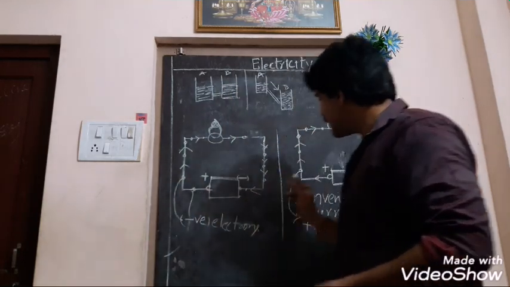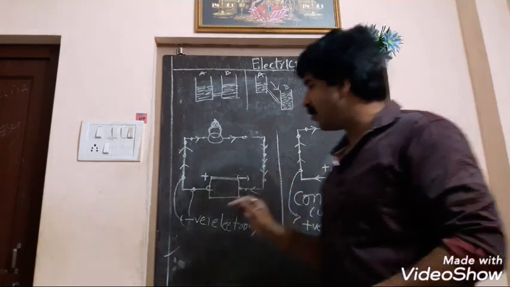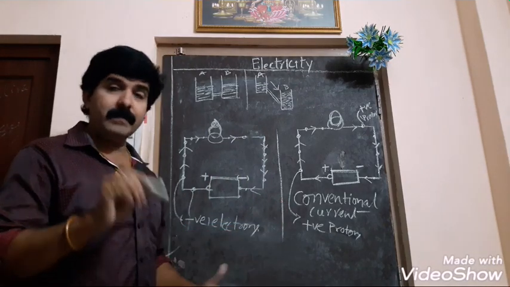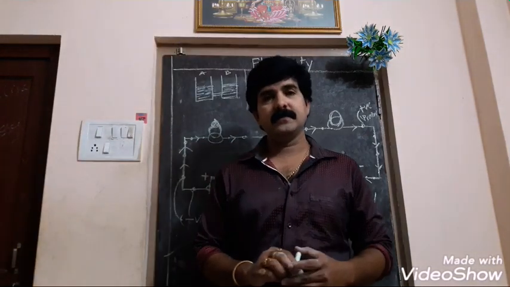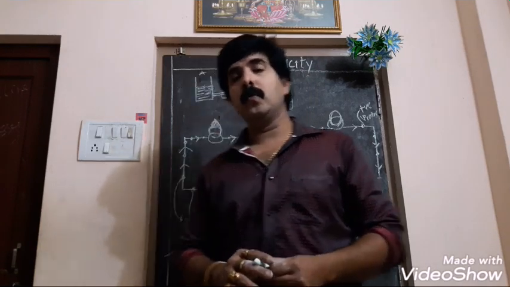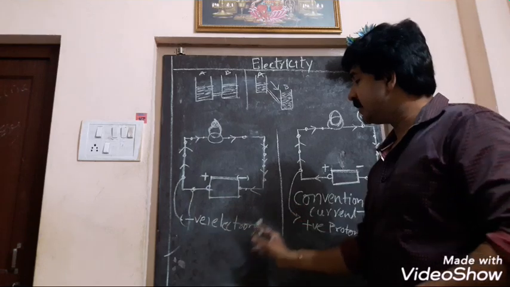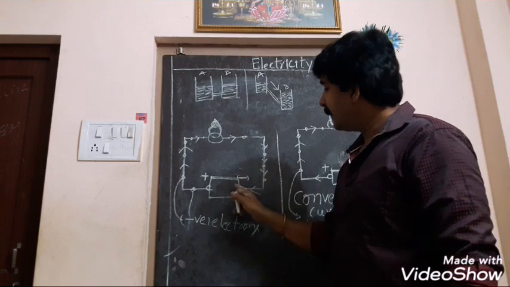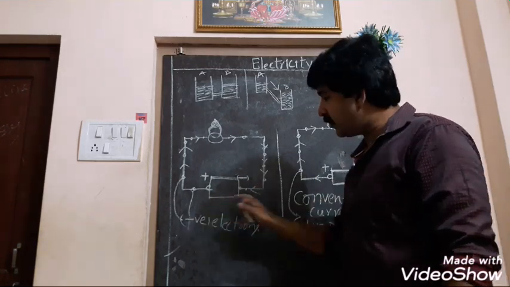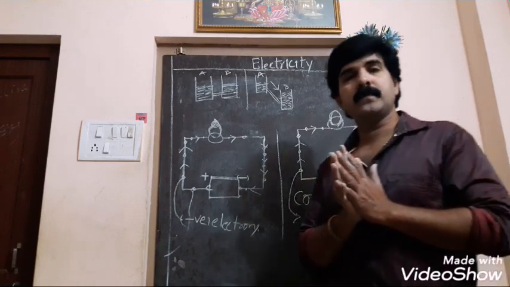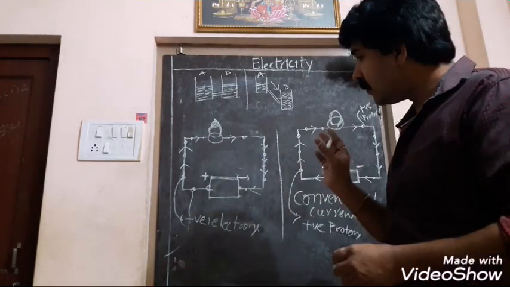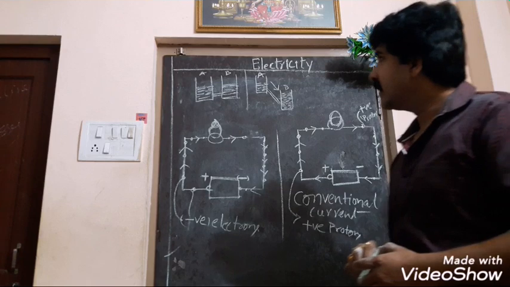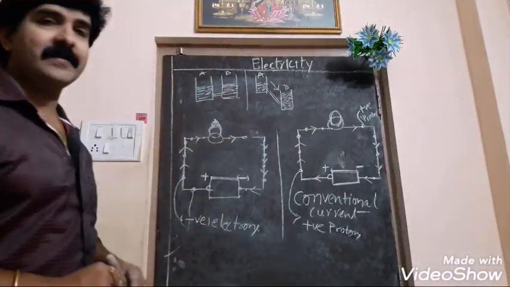Actually, why is this being told to you? Because you should know. From an examination point of view, there is not much importance. But being a candidate of physics, while you are learning, you should know why we are drawing the flowchart of the flow of current in this direction. Though electrons move from minus to plus, why have we been drawing this? That we have to know.